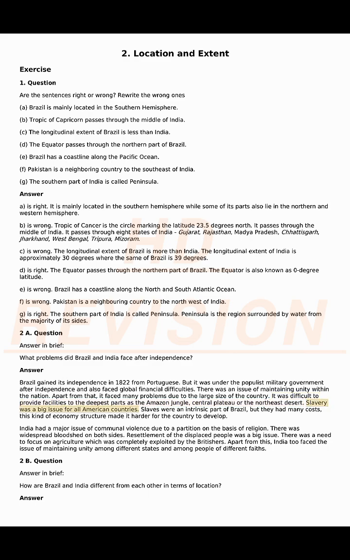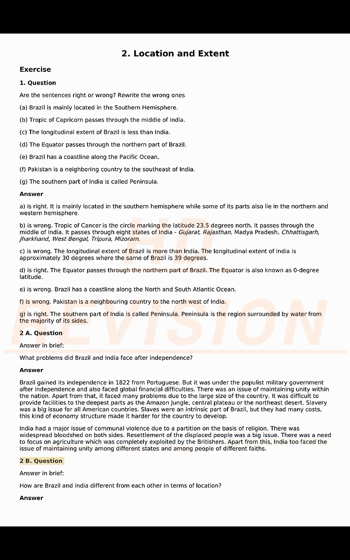Slavery was a big issue for all American countries. Slaves were an intrinsic part of Brazil, but they had many costs. This kind of economy structure made it harder for the country to develop. India had a major issue of communal violence due to a partition on the basis of religion. There was widespread bloodshed on both sides. Resettlement of the displaced people was a big issue. There was a need to focus on agriculture, which was completely exploited by the Britishers. Apart from this, India too faced the issue of maintaining unity among different states and among people of different faiths.